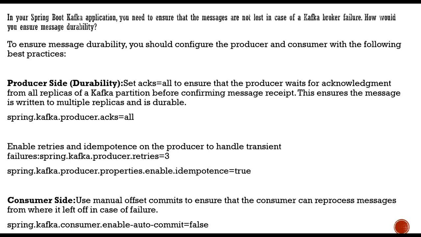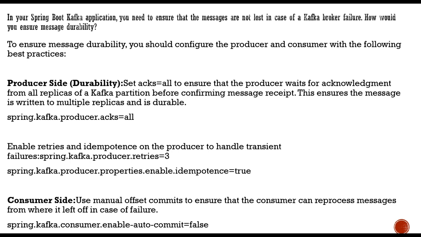When it comes to durability of a message, Kafka gives you certain configurations for the producer and the consumer, and we look at the best practices which can safeguard you.